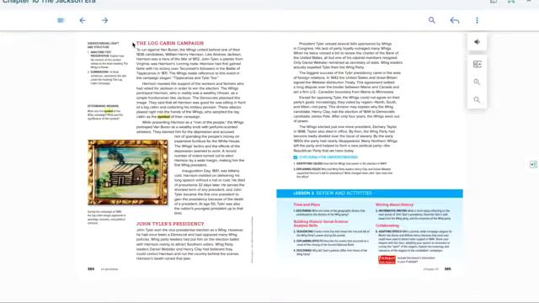The Log Cabin Campaign. To run against Van Buren, the Whigs united behind one of their 1836 candidates, William Henry Harrison. Like Andrew Jackson, Harrison was a hero of the War of 1812. John Tyler, a planter from Virginia, was Harrison's running mate. Harrison had first gained fame with his victory over Tecumseh's followers in the Battle of Tippecanoe in 1811. The Whigs made reference to this event in the campaign slogan, Tippecanoe and Tyler too.